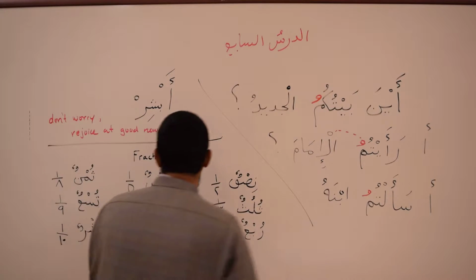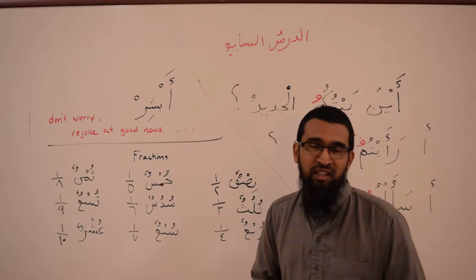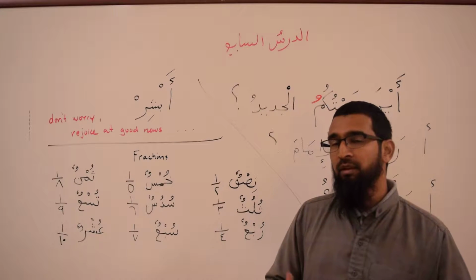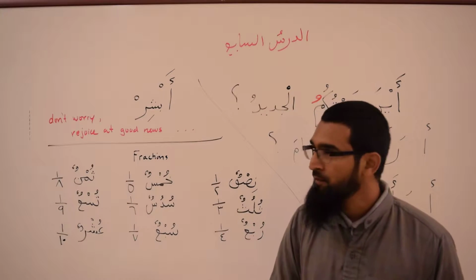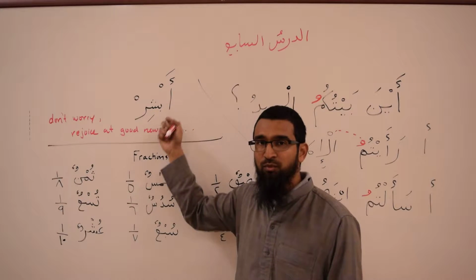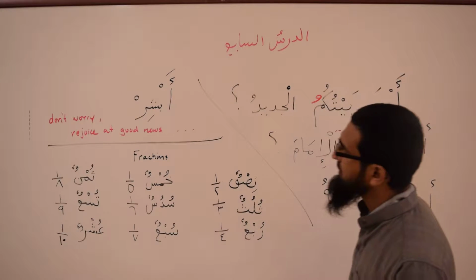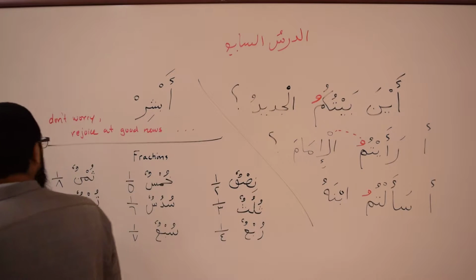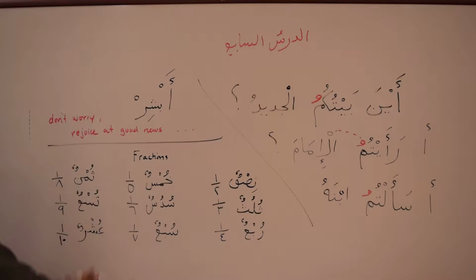So when somebody seems a bit worried and you want to cheer them up, you want to tell them that don't worry, it's going to be okay, things are going to be good, inshallah. You say abshir. This is one way of saying that. Abshir. Okay? Don't worry, rejoice at good news. Abshir.